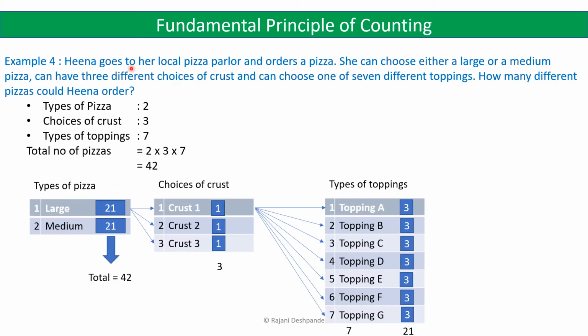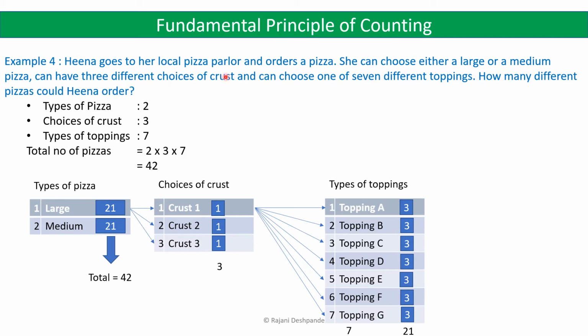Let's take another example. Hina goes to her local pizza parlor and orders a pizza. She can choose either a large or a medium pizza, can have 3 different choices of crust and can choose one of 7 different toppings. How many different pizzas could Hina order?